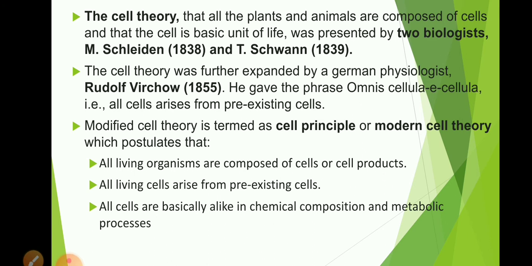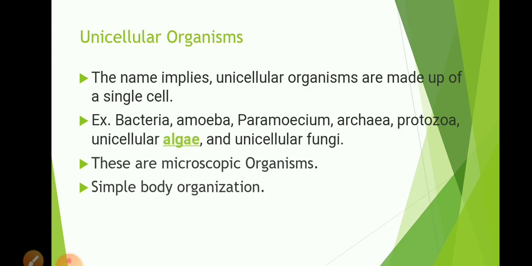Based on the number of cells, there are two types of organisms: unicellular organisms and multicellular organisms. See, from the name unicellular we can understand that these organisms are made up of a single cell. Uni means single, cellular means cell. So the organisms whose body is made up of only one cell are called unicellular organisms.